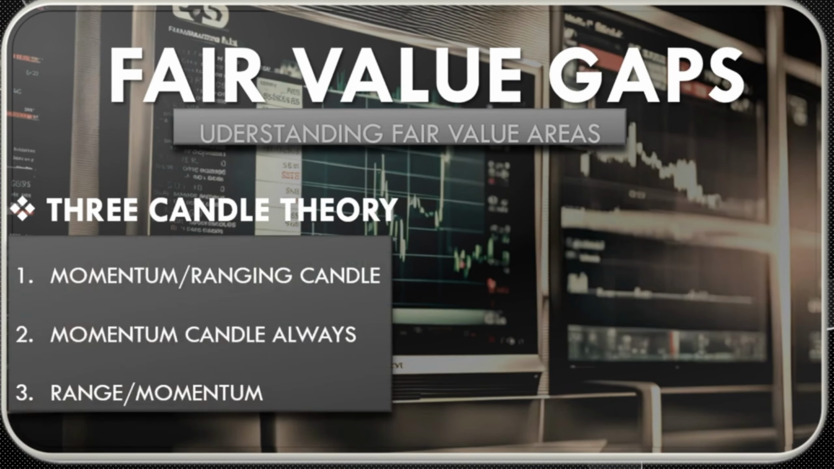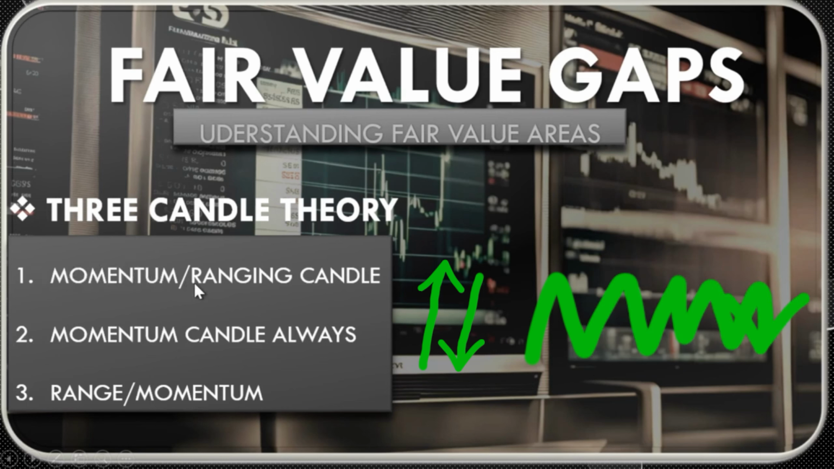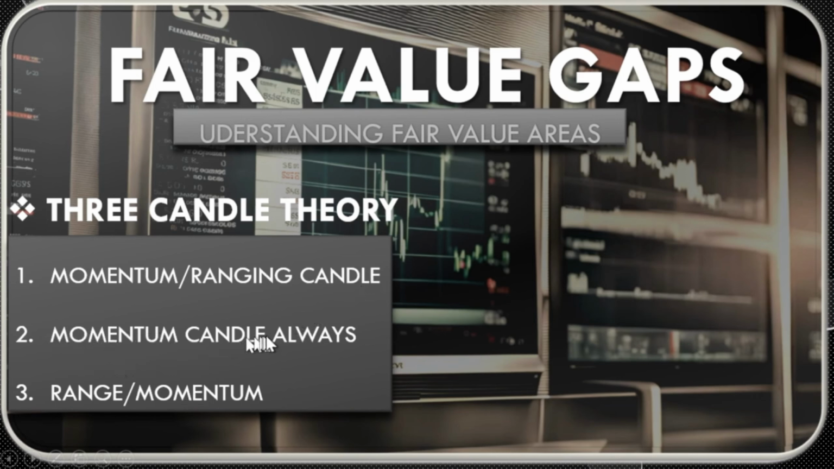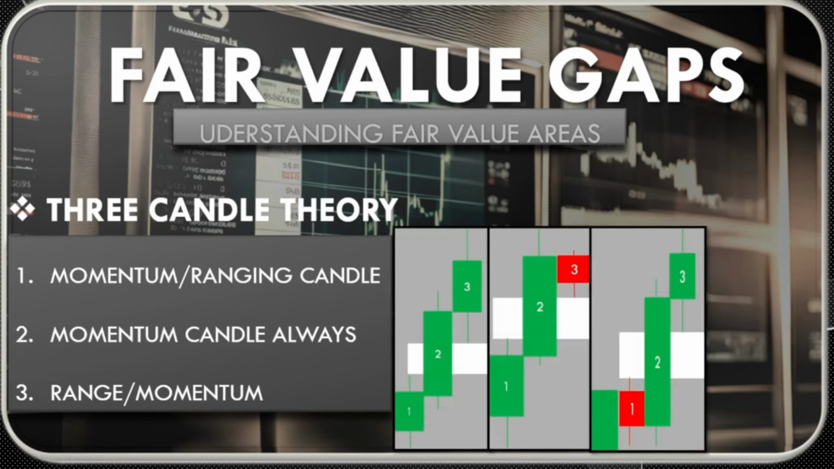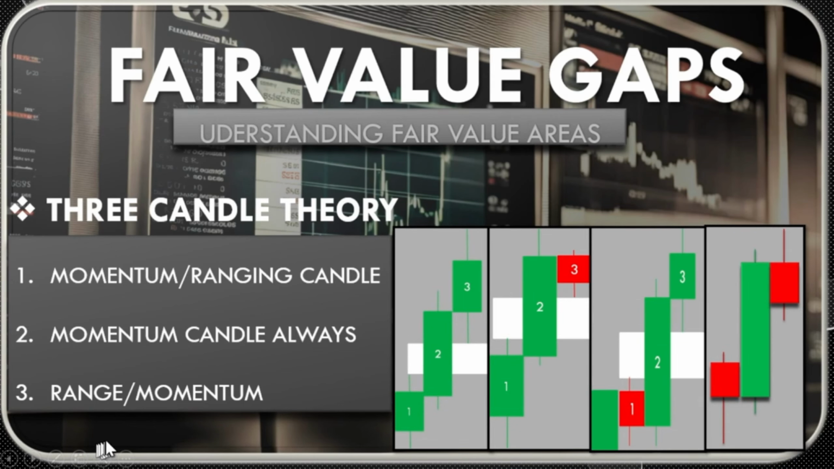Firstly, the three candle theory states that the first candle can be a momentum candle or a ranging candle. But the second candle must always be a momentum candle. And then the third candle can be a ranging candle or momentum or anything. It can do whatever it wants, just like the first candle. So let's take a look at these examples that I've outlined right here.